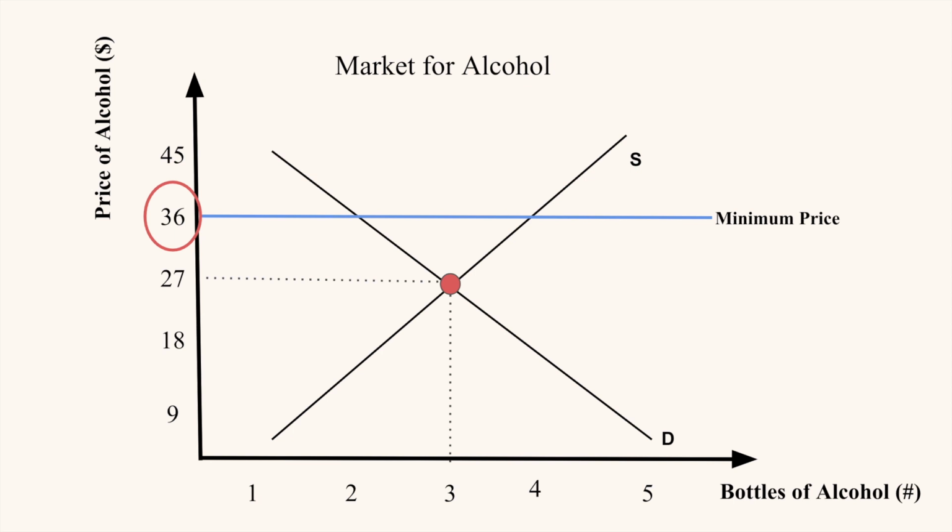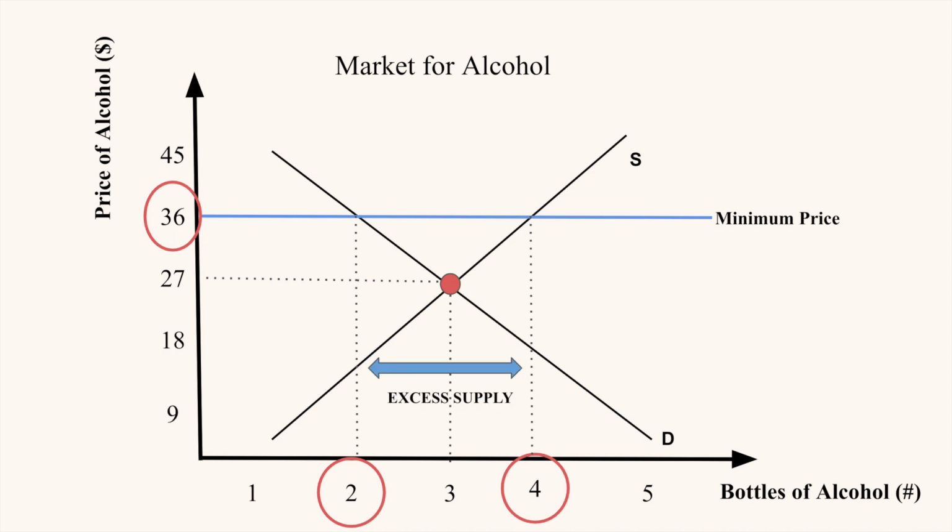Rather, we can see that an increase in the price would result in an increase in supply, here to 4 bottles of alcohol, but the same increase in price also results in a decrease in demand to 2 bottles of alcohol. This gives us the situation of excess supply. The excess supply creates problems.